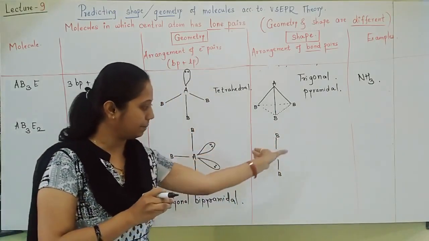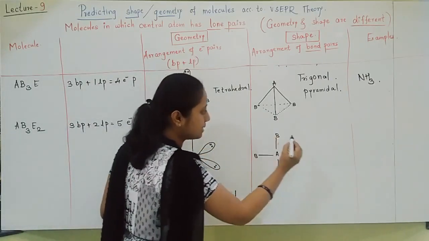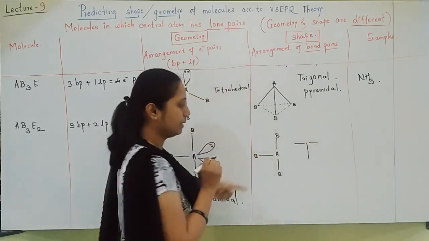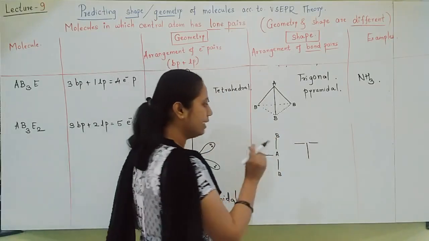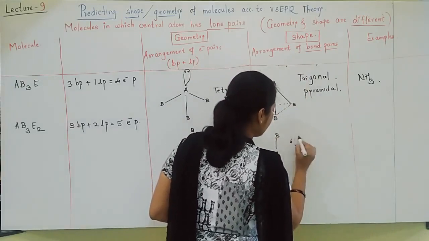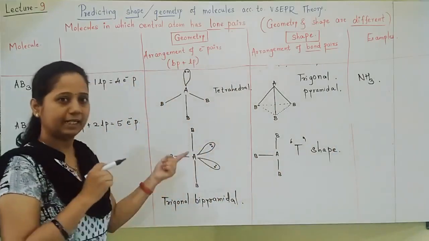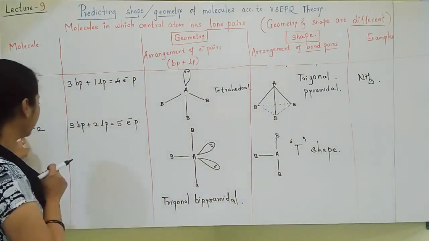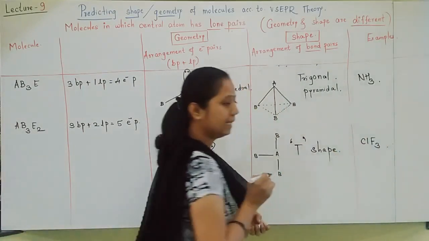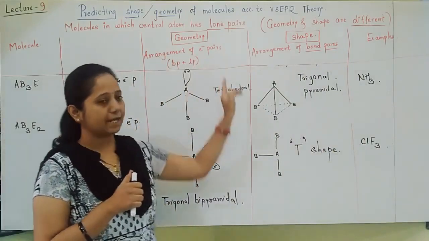Rotate this shape a little and see, then you can understand. I will rotate it like this, then it becomes like this. Okay, and this is nothing but the English letter T, and that's why the shape of this molecule is T shape. An example we can give for this is ClF3. I hope you understood geometries and shapes very well.